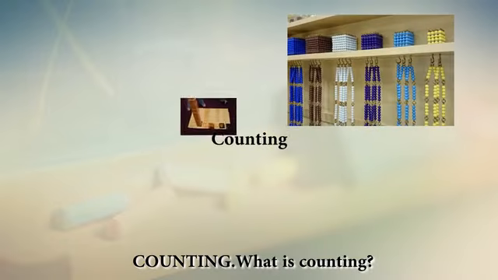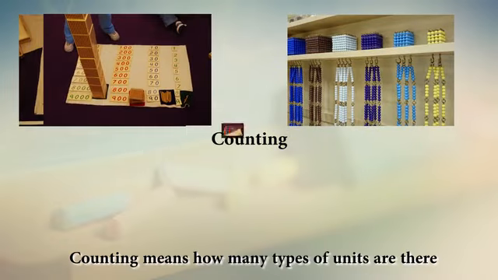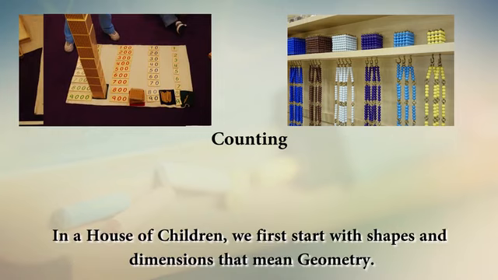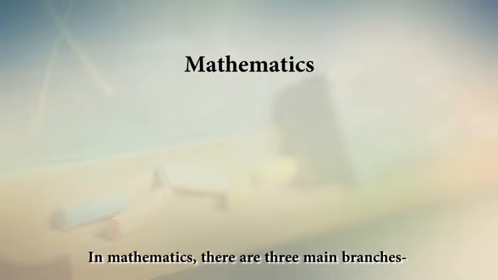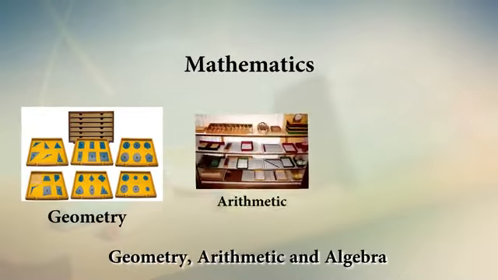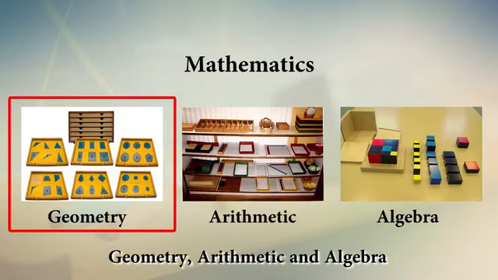Counting, what is counting? Counting is how many units are there. In a house of children, we first start with shapes and dimension. That means geometry.